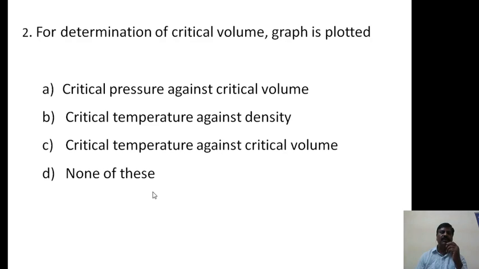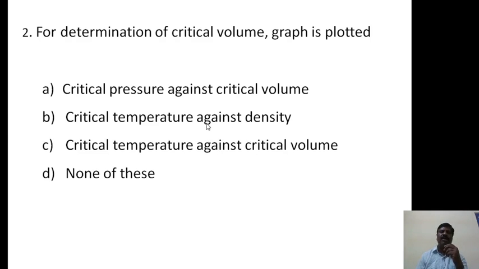I will give 10 seconds. You have to select the correct option. The correct answer is B, critical temperature against density.